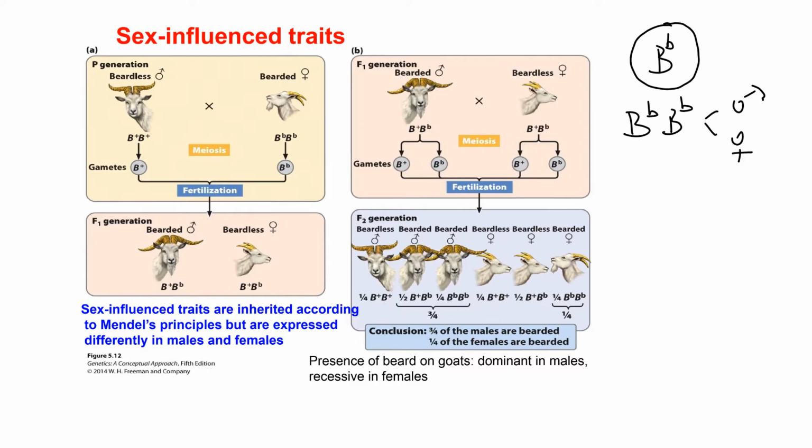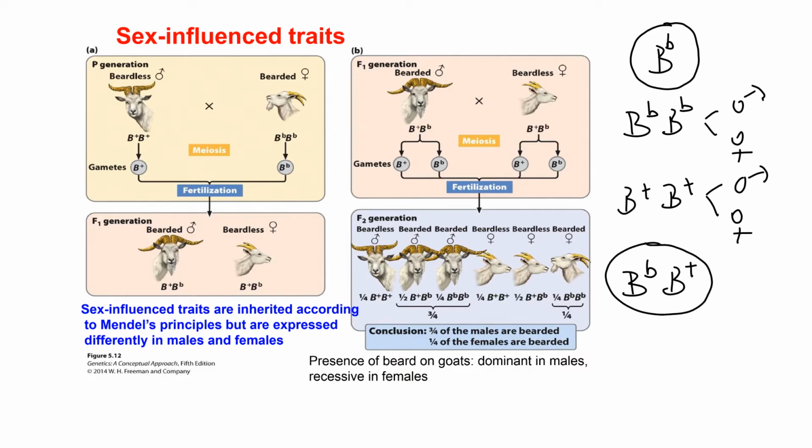They will be bearded. If you have an individual who does not carry any of the alleles encoding beard, both males and females will be beardless, no beard. However, where you will see a difference is when you follow a heterozygous individual, which carries one allele encoding beard.